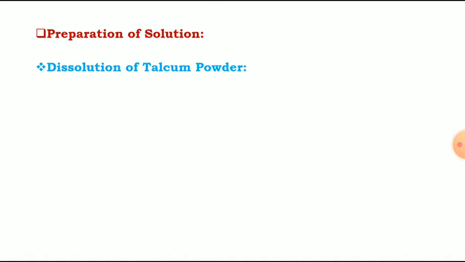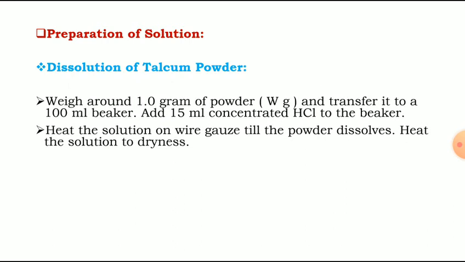In that, first one will be the dissolution of talcum powder. All of you know the talcum powder will not dissolve in water. For that purpose, we have to provide acid treatment to the talcum powder. Now, dissolution of talcum powder. Weigh around 1 gram of powder, that is W gram, and transfer it to a 100 ml beaker and add 15 ml concentrated HCl to the beaker. Heat the solution on wire gauze till the powder dissolves. Heat the solution to dryness.